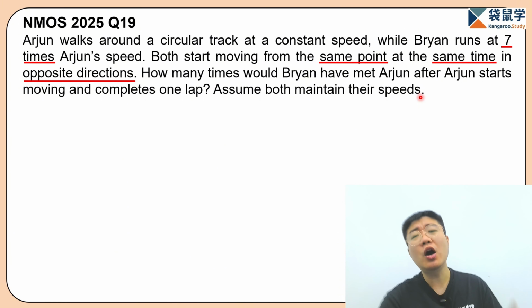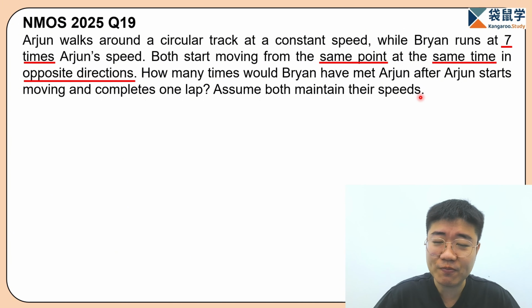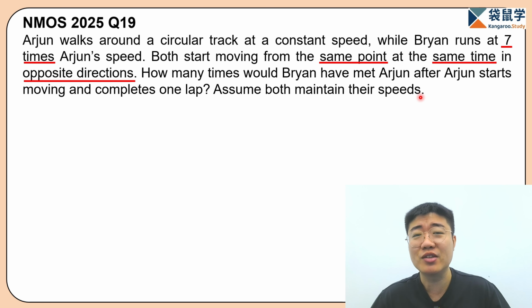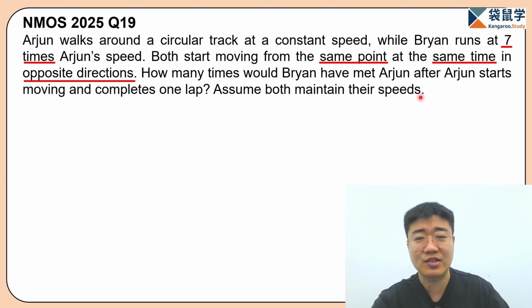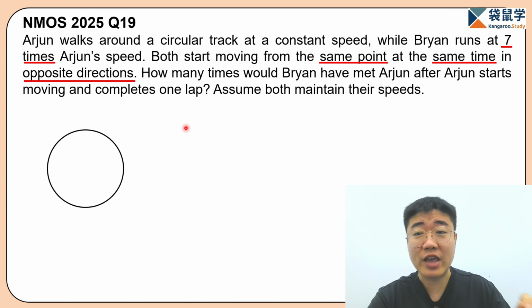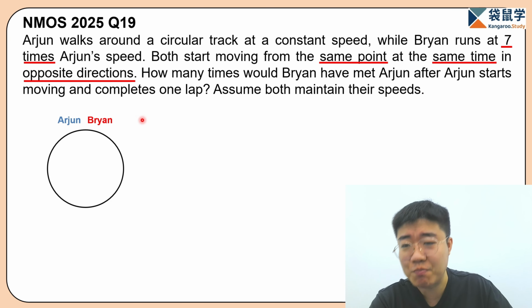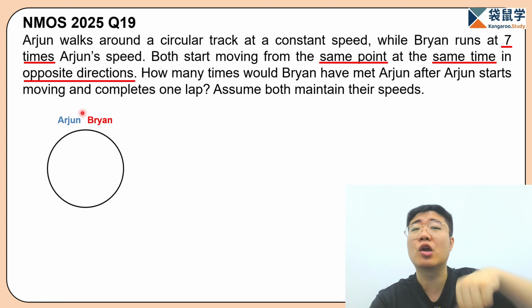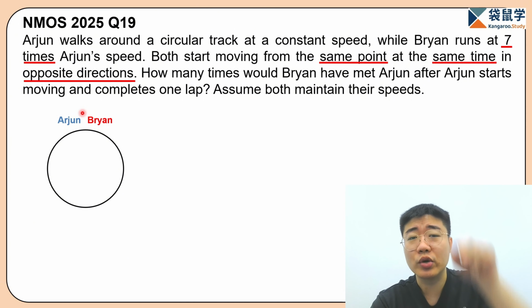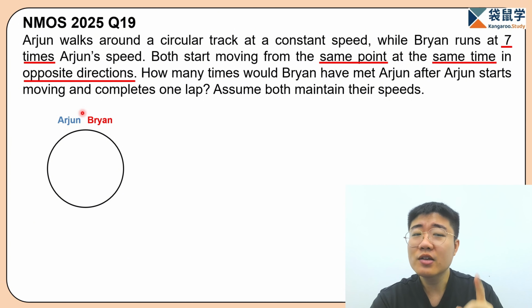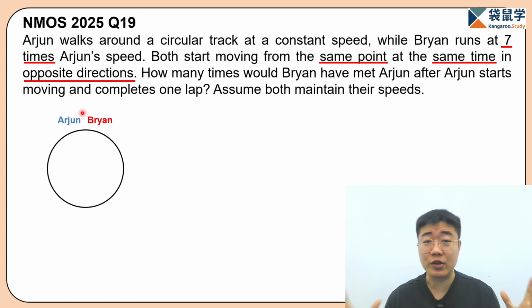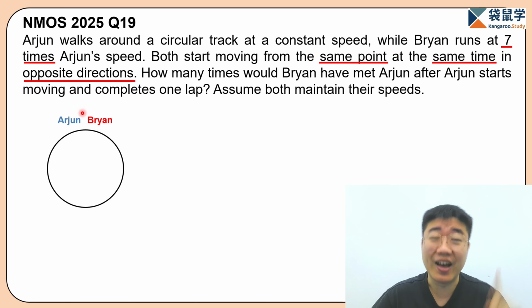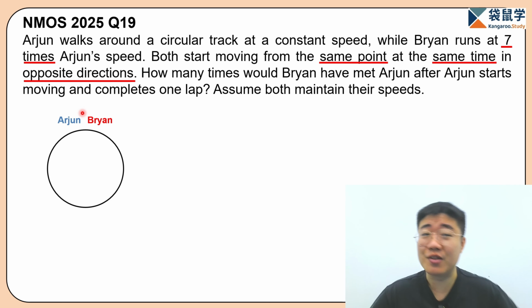Now, of course, in order to visualize this question, we always keep it a good habit to draw the route diagram. So first of all, let's draw the circular track. Then we have Arjun and Brian at the same point here. Now suppose that Arjun will go in anti-clockwise direction while Brian will go in the clockwise direction. So let me ask you, who is going to run a longer distance when they first met each other? We're going to know that this is definitely Brian.